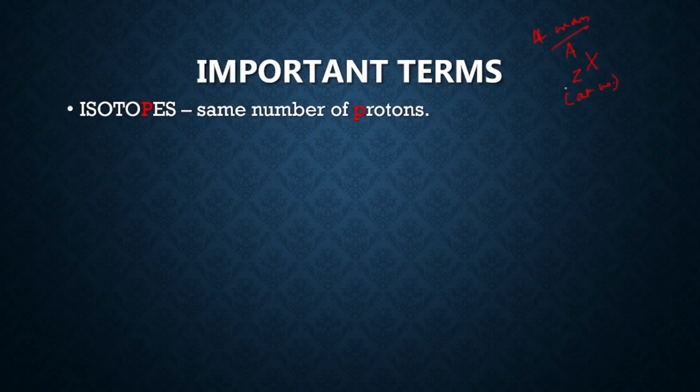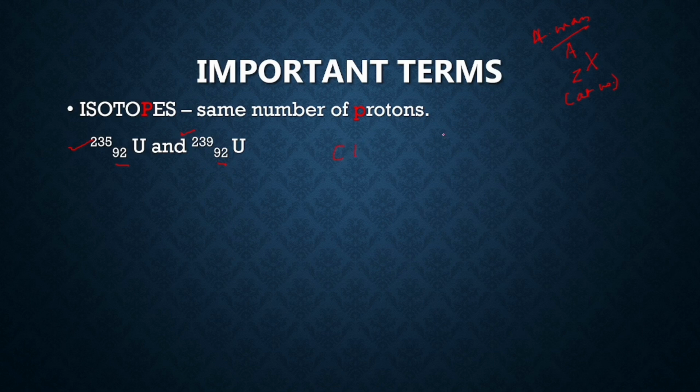The example, uranium: atomic number is 92 and atomic masses are 235 and 239. So they differ in the atomic masses but not in atomic number. That is why they have the same symbol also. You know that elements are arranged in the periodic table on the basis of their atomic numbers. So atomic numbers are the same, mass numbers are different.